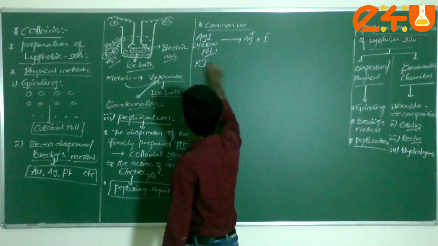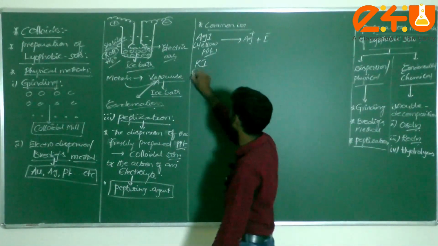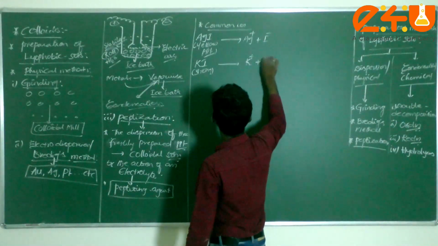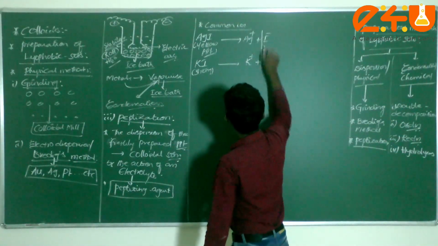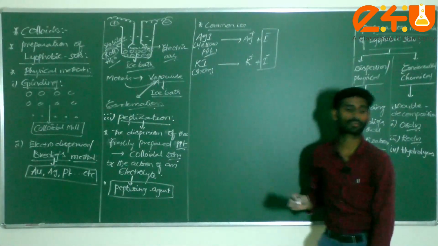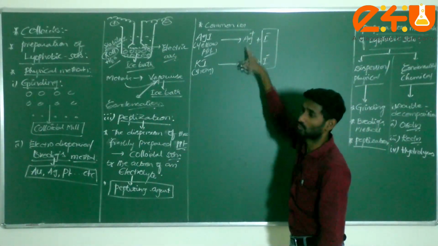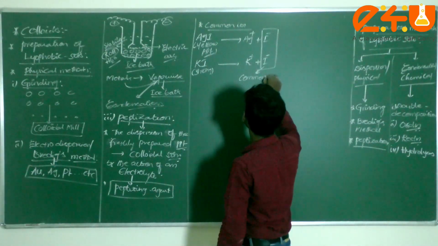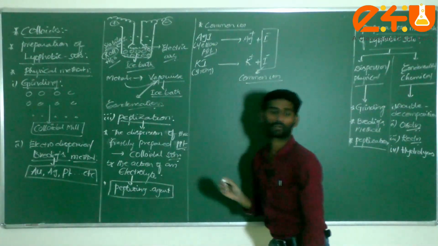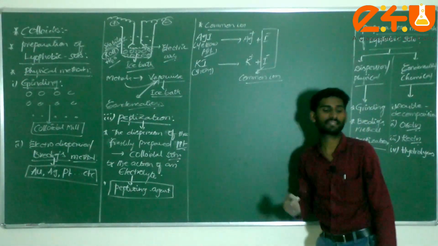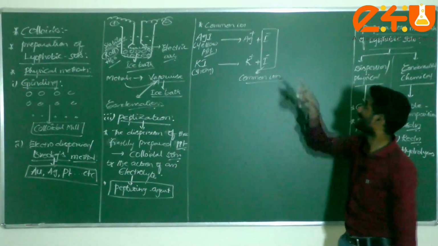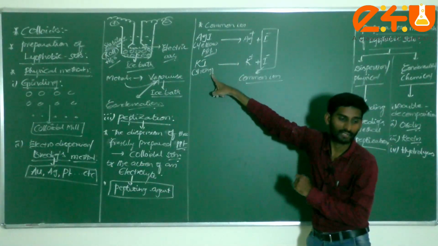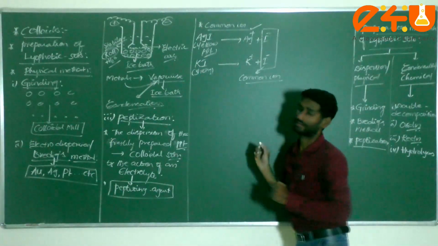I am taking the electrolyte KI, potassium iodide. This is a strong electrolyte. How will it dissociate? Into K plus and I minus. Here, is I minus common or not? Check it. Ag plus and K plus, is either common? No. I minus is common, that is why it is called the common ion. The decrease in the ionization of a weak electrolyte in the presence of a common ion from a strong electrolyte is known as the common ion effect.